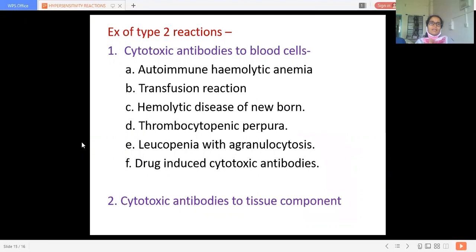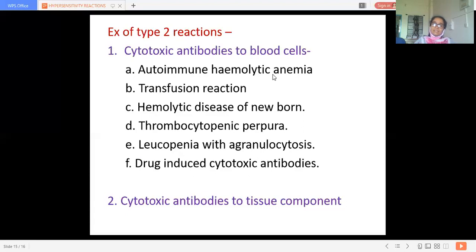Now examples of type 2 reactions. These are the examples of type 2 reaction, that is cytotoxic antibodies to blood cells. Now what are the examples of this particular reaction? The first is autoimmune hemolytic anemia. Now, what is going to happen in this autoimmune hemolytic anemia? The red cell injury is brought about by the autoantibodies.